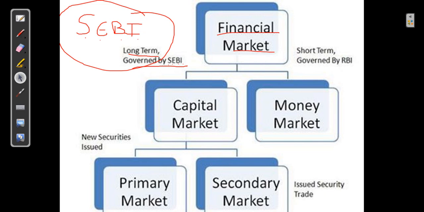Same way like the capital market, we have money market. It is a short term market where again it is governed by RBI. Who is RBI? Reserve Bank of India. Okay. So when you talk about a short term market here, as you know, you get commercial paper, certificates of deposit, treasury bills, all these short term lendings which range from a few days to months. You can buy and sell them in the money market.